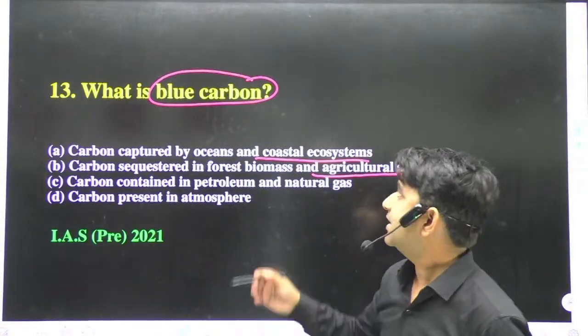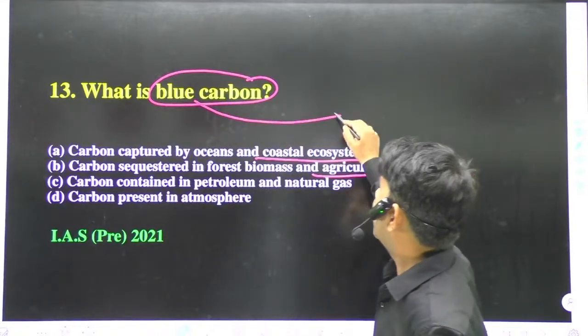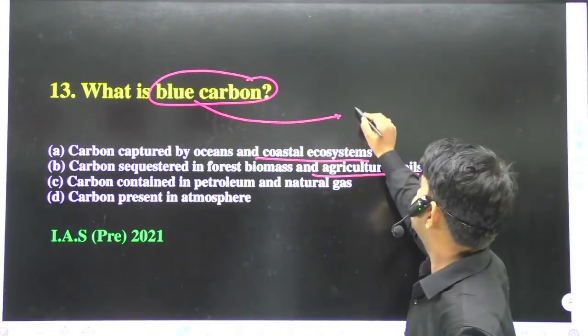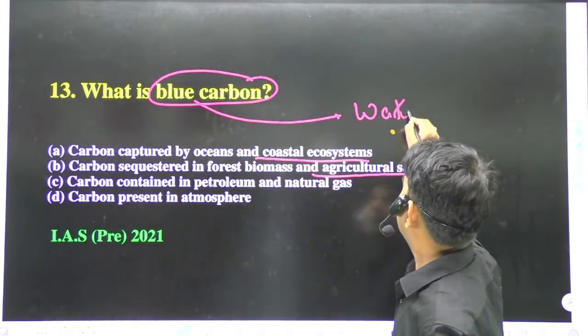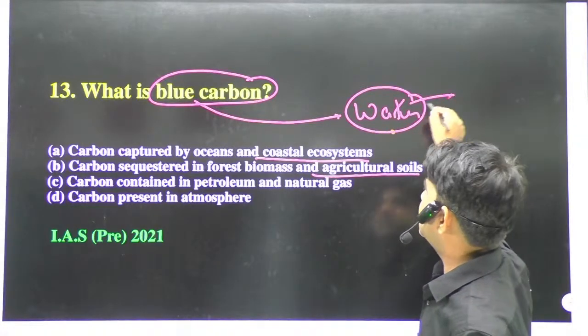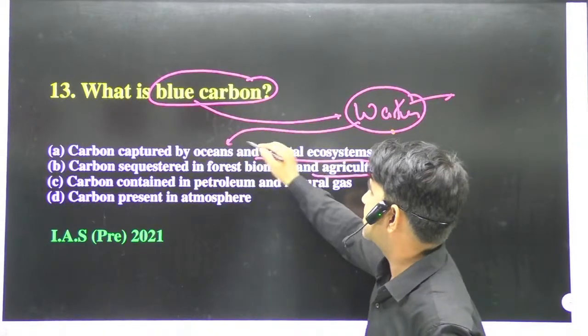As the name indicates, blue is related to water, and water is found in the ocean and coastal ecosystem.